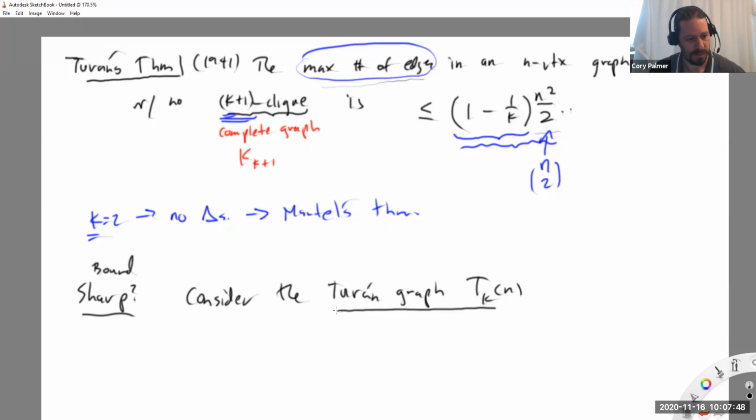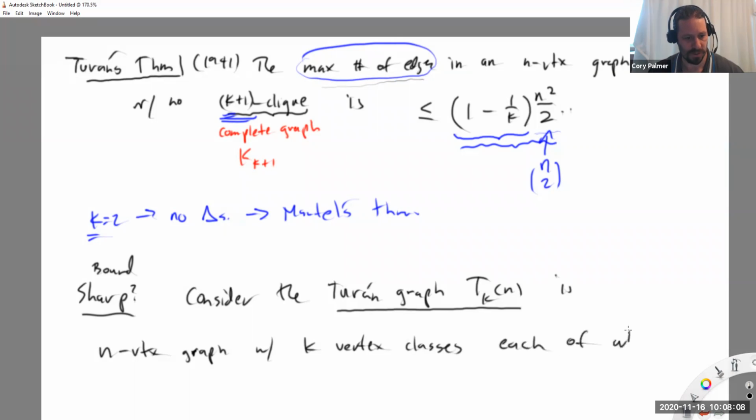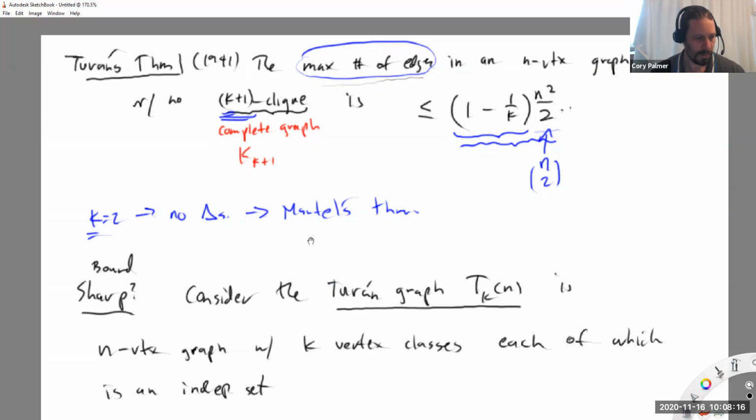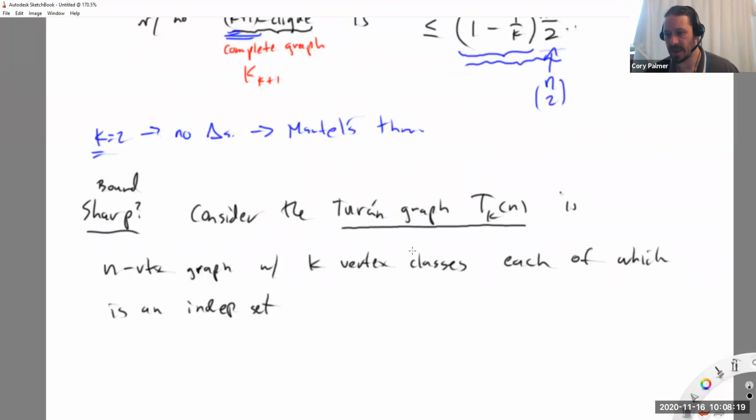The Turan graph has two parameters, k and n, and that is the n vertex graph with k vertex classes, each of which is an independent set. When I say k vertex classes, I mean that I can partition the vertices into k sets. So all the vertices are partitioned into k sets.